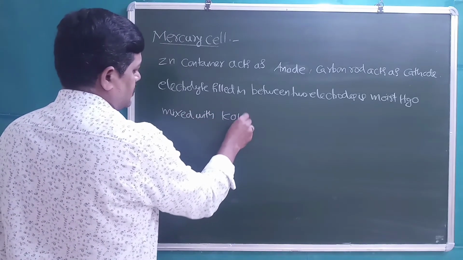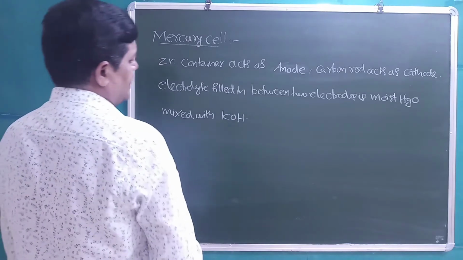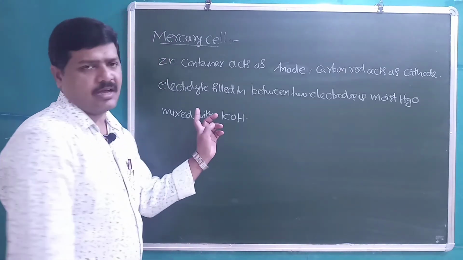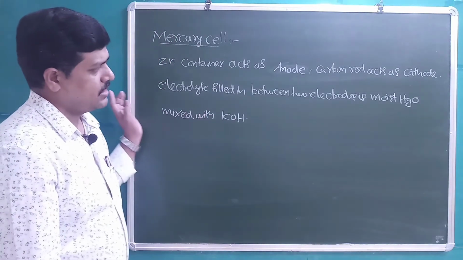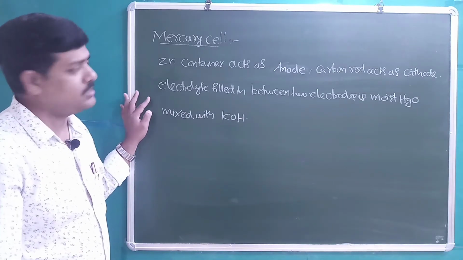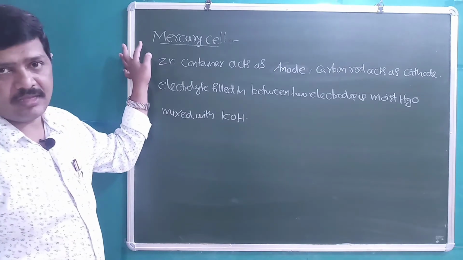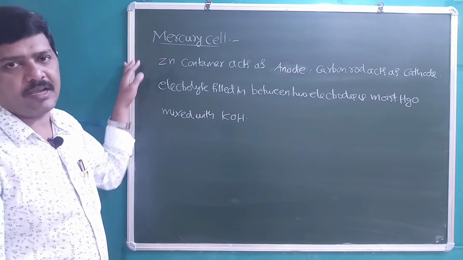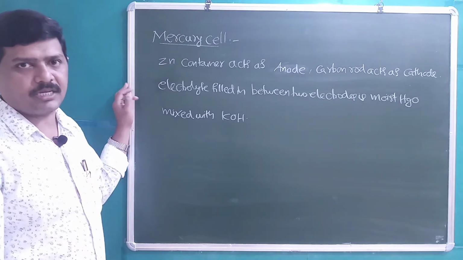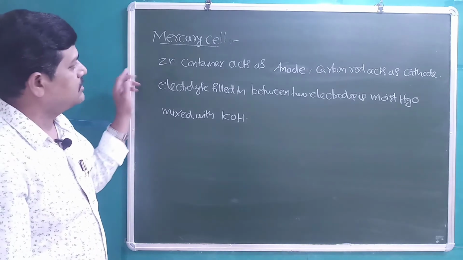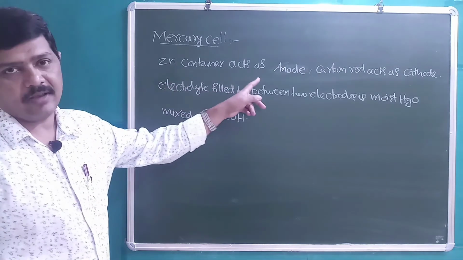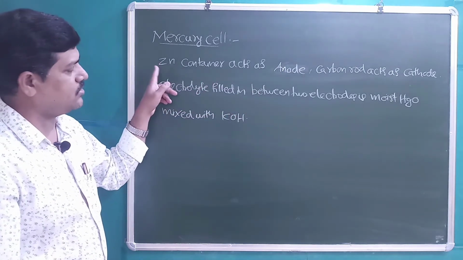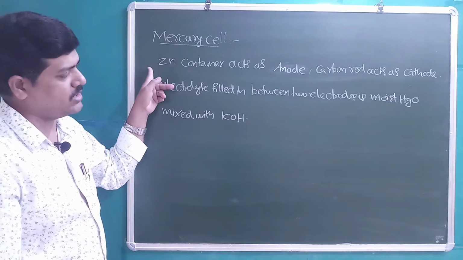Students, the mercury cell diagram is not in our syllabus. Only the reactions occurring at the cathode and anode are in the syllabus. The zinc container acts as anode, with negative charge.